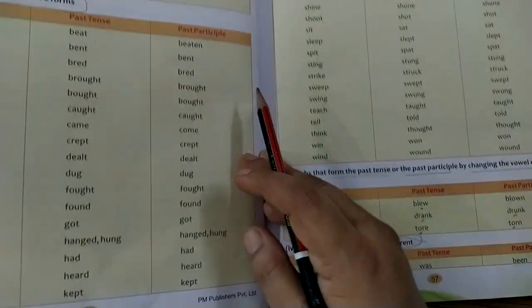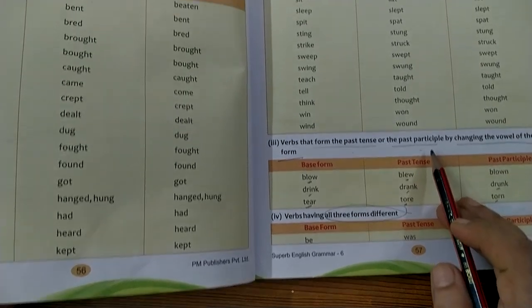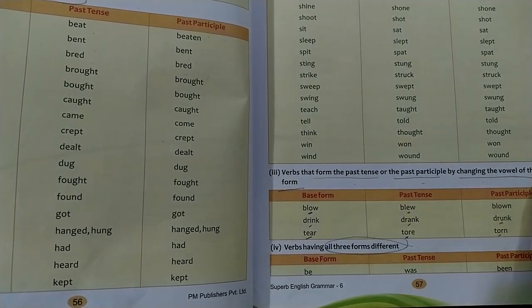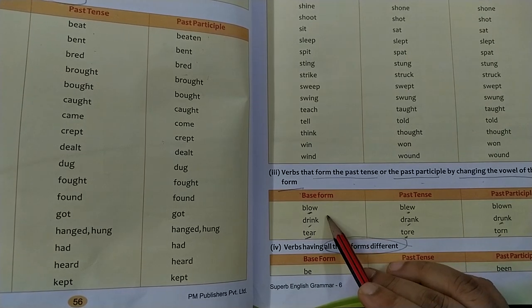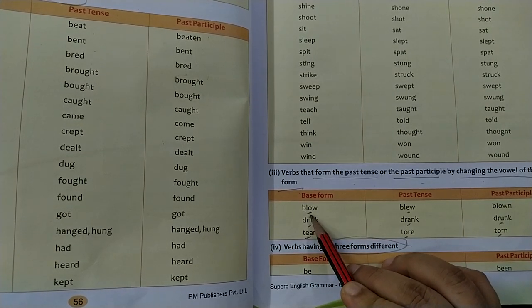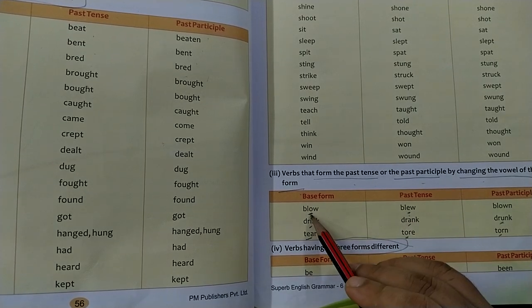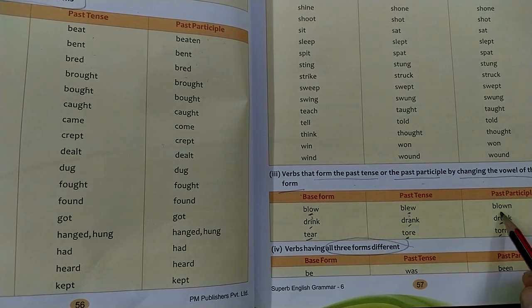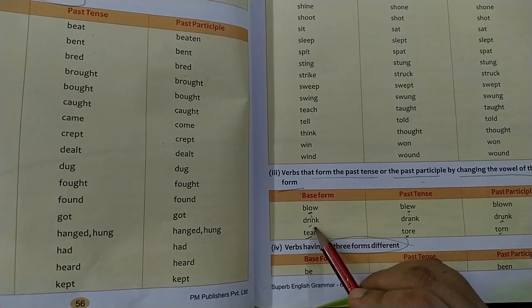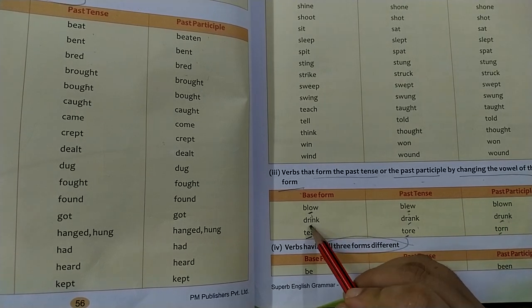Next, verbs that form the past tense or the past participle by changing the vowel of the base form. That means in your base form, the vowel will change. Here it is base form blow. In past tense it becomes blew, that means O vowel is changed to E vowel, and past participle becomes blown. Drink becomes drank, drunk. We are changing only the vowels over here. Can you see?